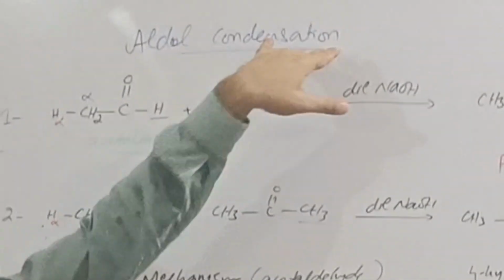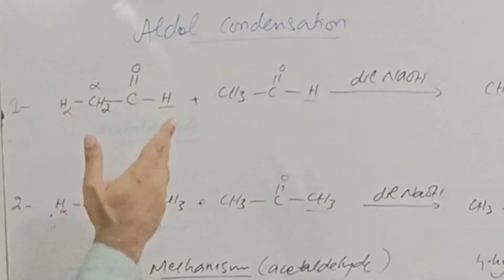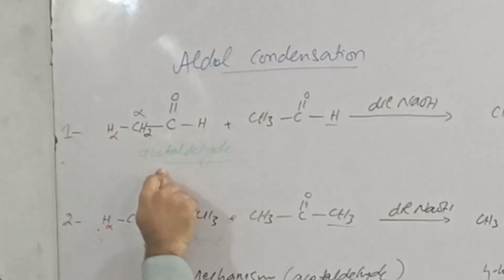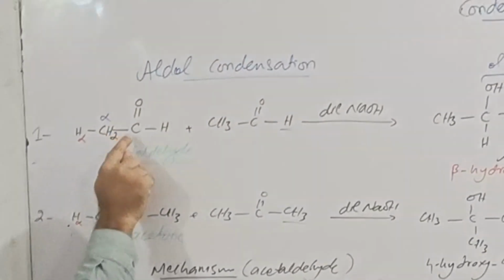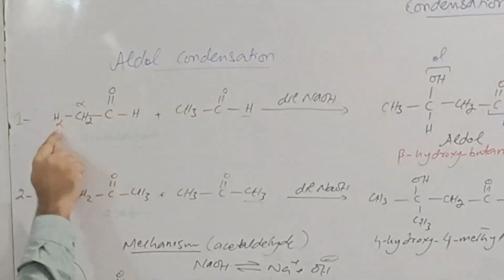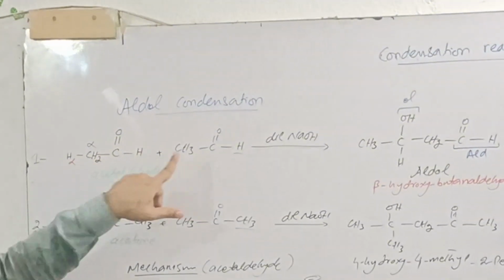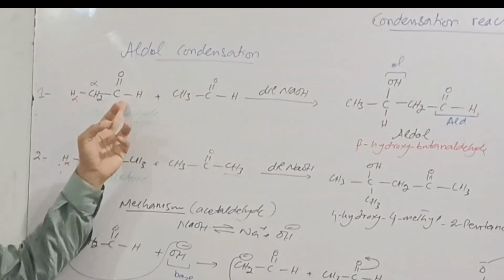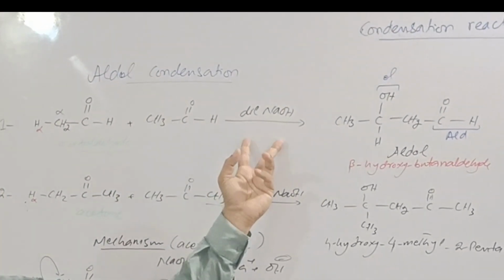What is aldol condensation? When two aldehydes, which may be of similar type or different, react. Here I am taking acetaldehyde. The carbon attached to the carbonyl group is called the alpha carbon, and the hydrogen attached to this carbon is called alpha hydrogen. So this aldehyde contains alpha hydrogen, and this aldehyde also contains alpha hydrogen. Aldehydes containing alpha hydrogen react with each other in the presence of dilute base to give this